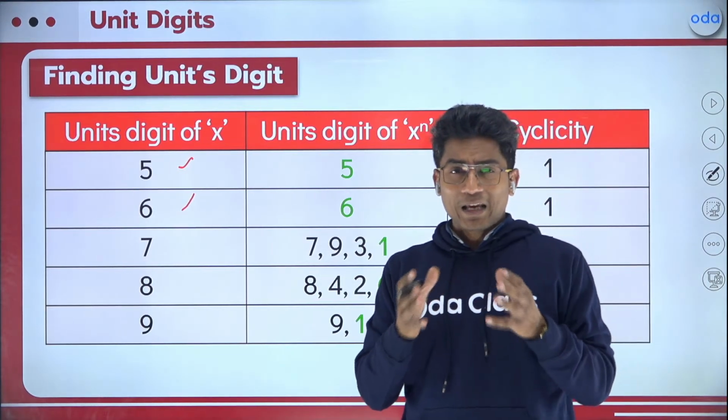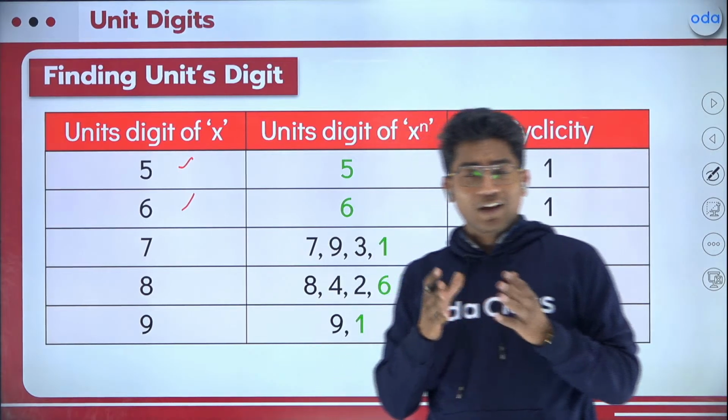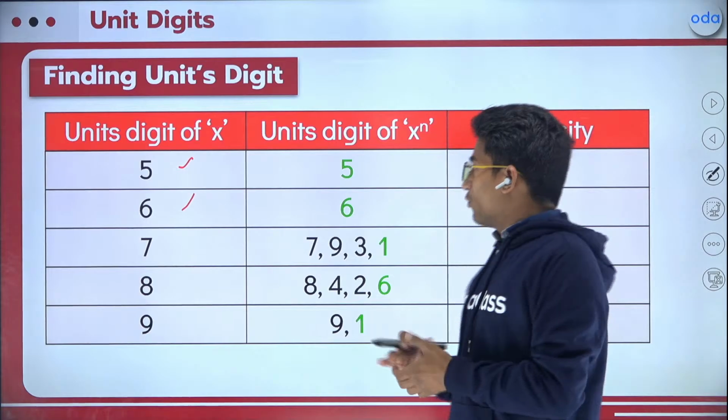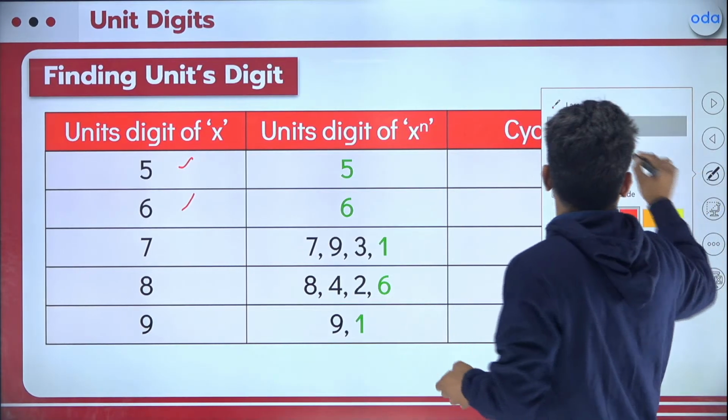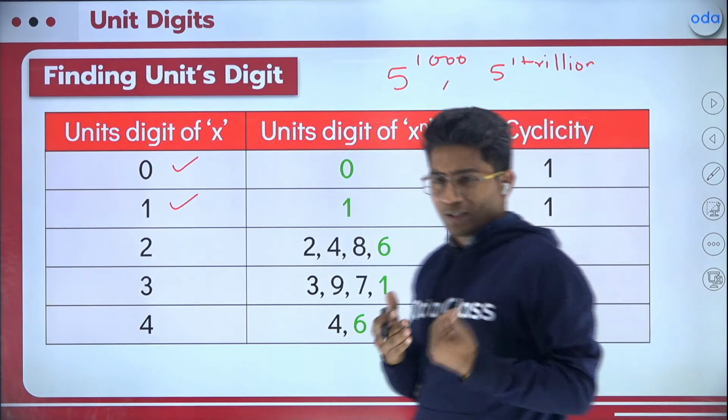But is it the same case with other numbers, with other digits? Can we say that we are having the same thing with every other number? No, right? So for that, we have to understand this cyclicity that I have brought to you guys. What does this cyclicity mean?